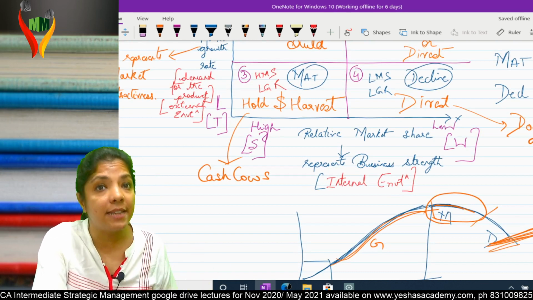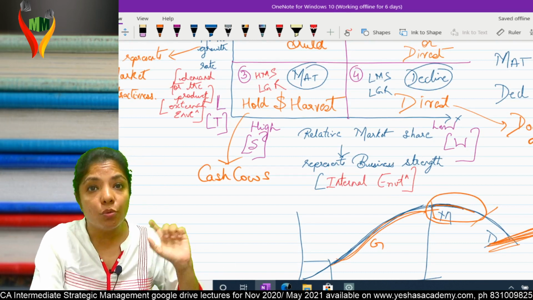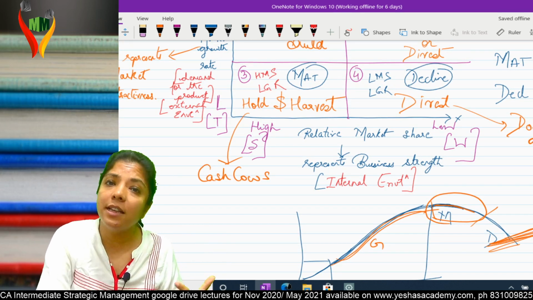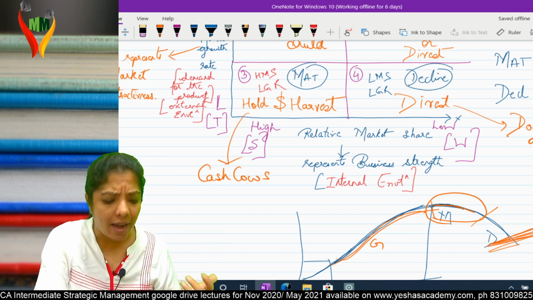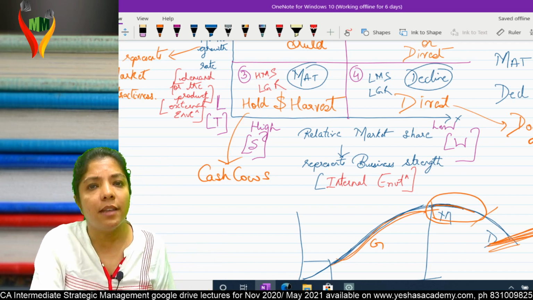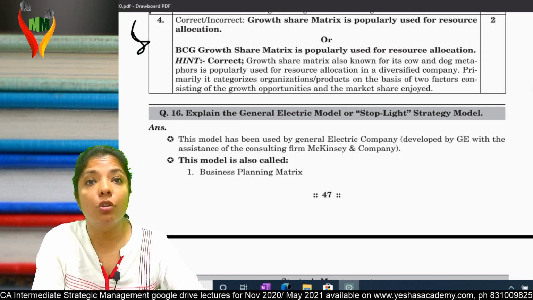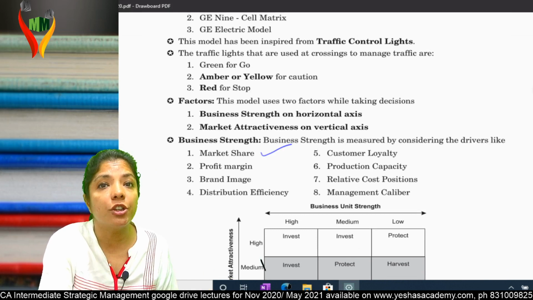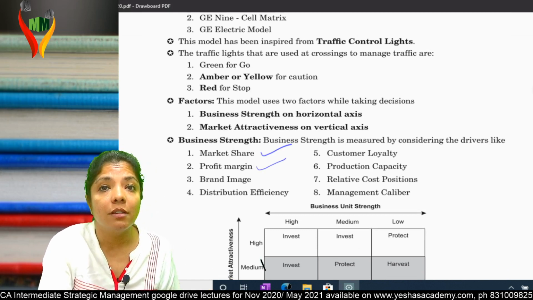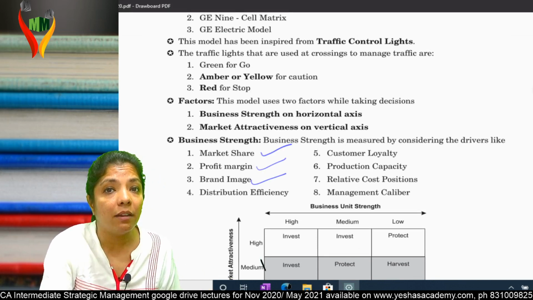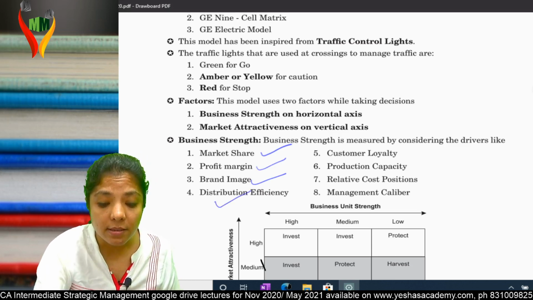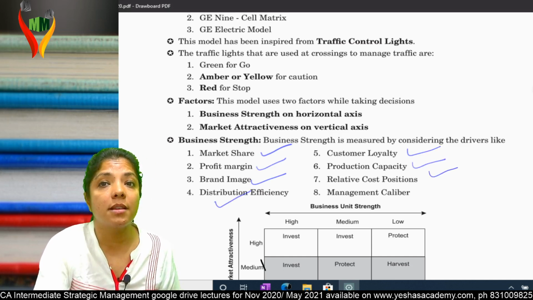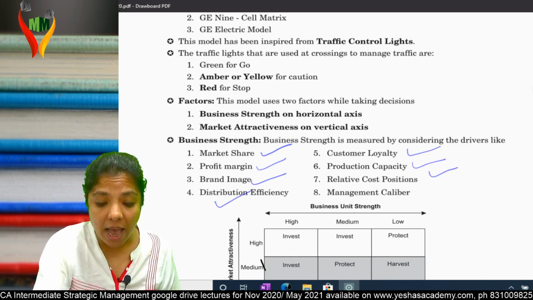So BCG is taking relative market share for the internal environment, but GE is saying that is my strength because of only one reason, that I have high market share. Is it the only reason? No, boss. You can have various factors: I have high market share, high profit margin, good brand image in the market, a good distribution team, my customers are loyal towards me, a good production capacity, my cost is less than my competitors, a good management team.